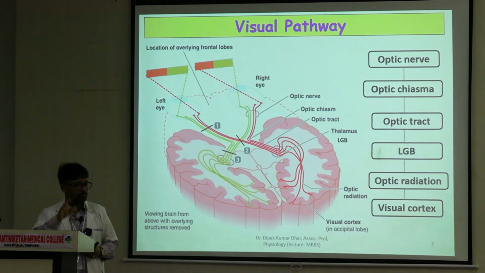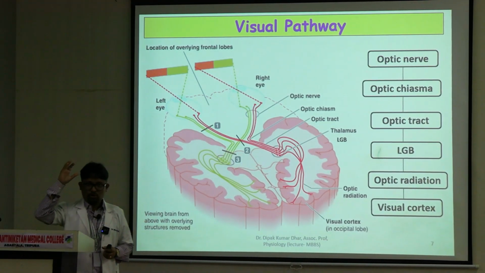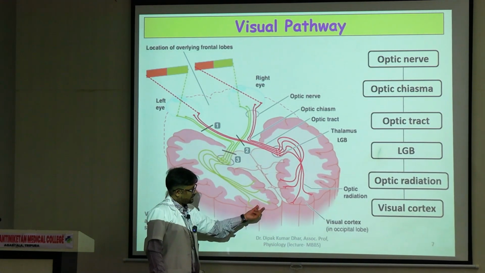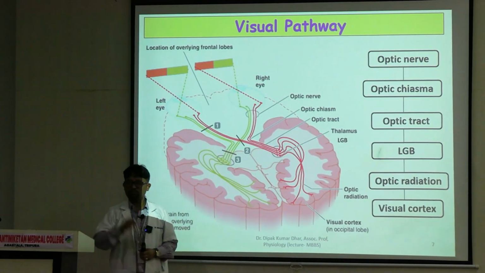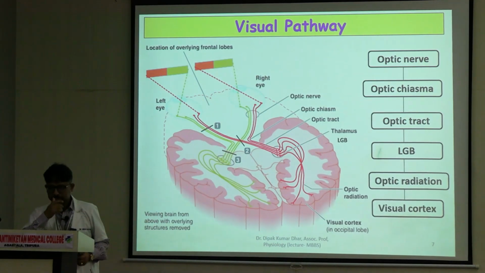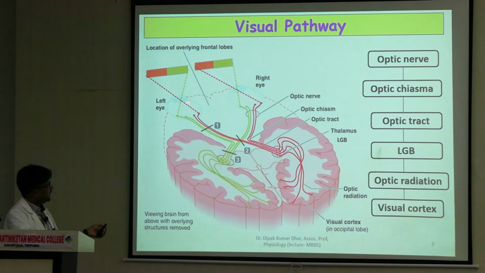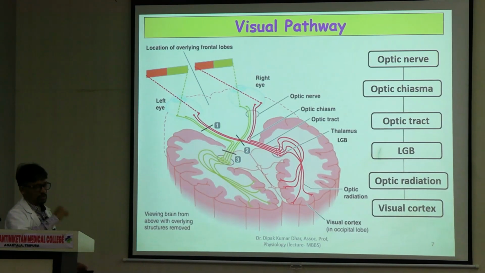तो occipital lobe का location आपको पता है पीछे की तरफ है. So occipital lobe में we have one calcarine fissure, right? It is terminating on the lips of the calcarine fissure, right? So this is the visual pathway from the retina till the visual cortex.